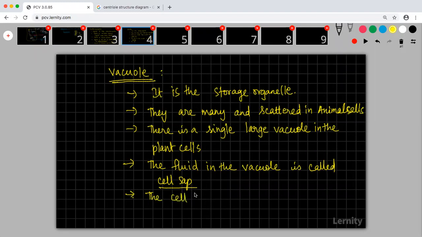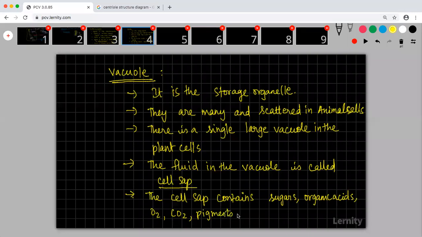The cell sap contains sugars, organic acids, oxygen, carbon dioxide, pigments, wastes, and metabolic substances.